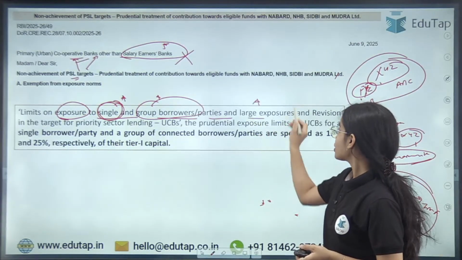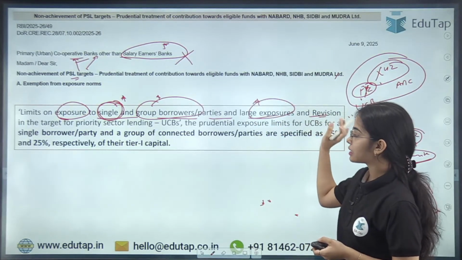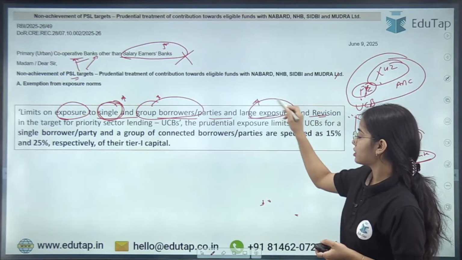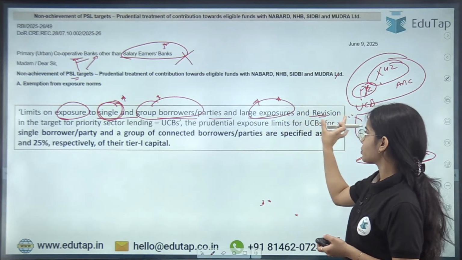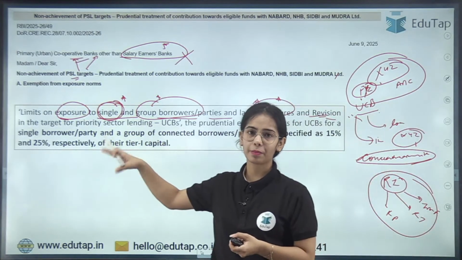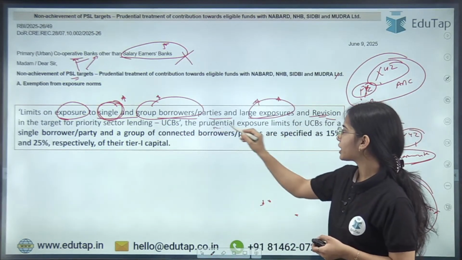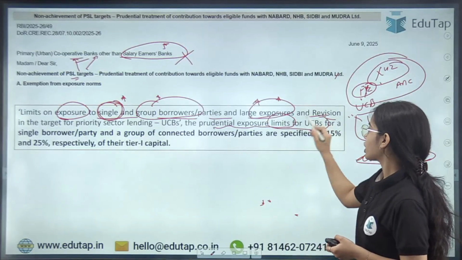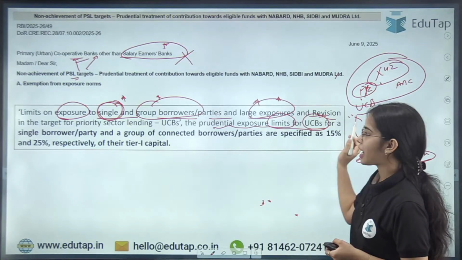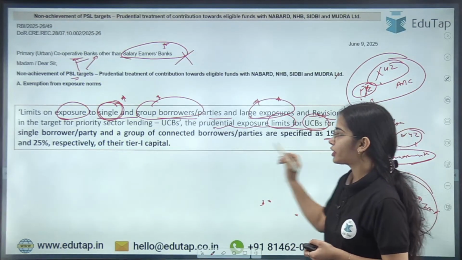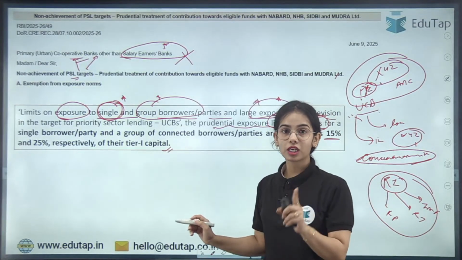And large exposures and revision. There is a limit that should be on the large exposures, and there is a revision that has happened in the target and such also, that we are going to discuss. So first of all, the prudential exposure limit for an urban cooperative bank for a single borrower is 15% of tier 1 capital. That means for the urban cooperative bank,